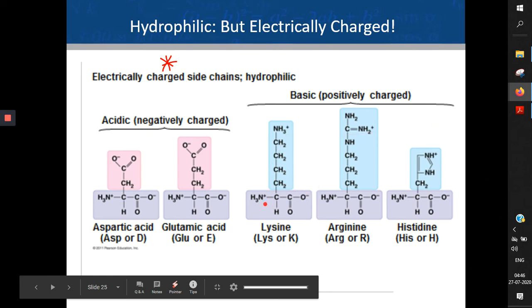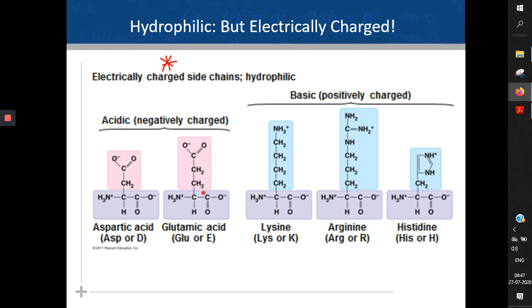It's not this amine group, look. It's an extra amine group in the R or the side chain. This extra amine group gives a positive charge to the whole lysine. This extra carboxylic group is not the same as the carboxylic group in the backbone of the amino acid. It gives an additional negative charge to glutamic acid.